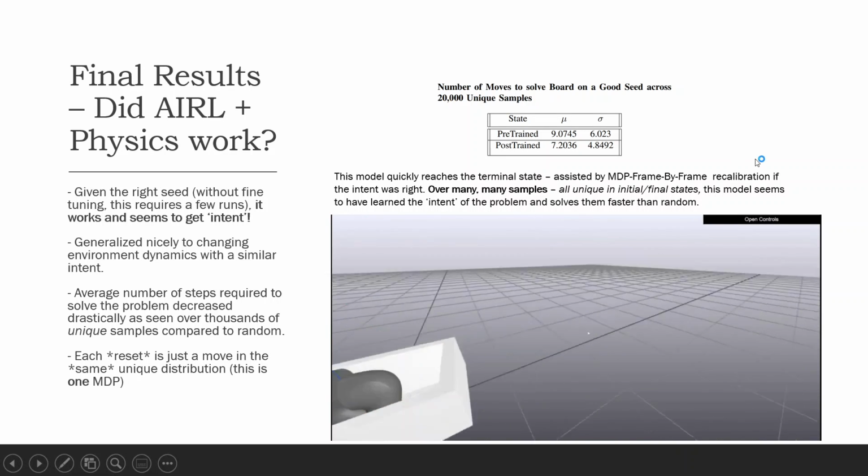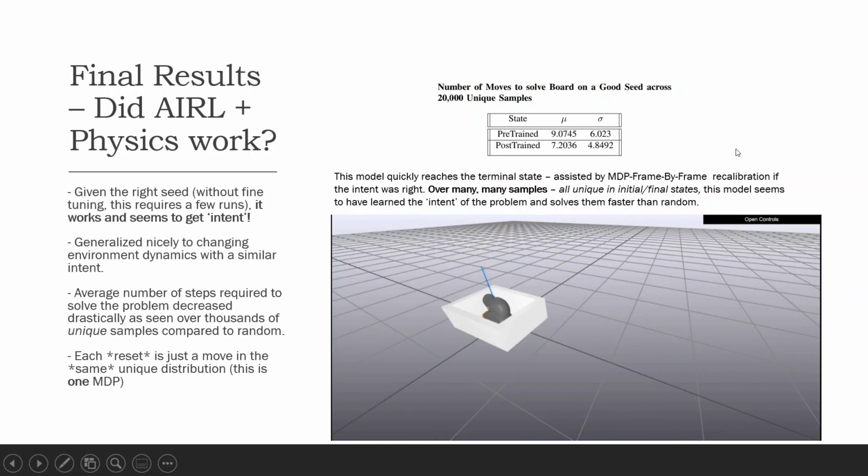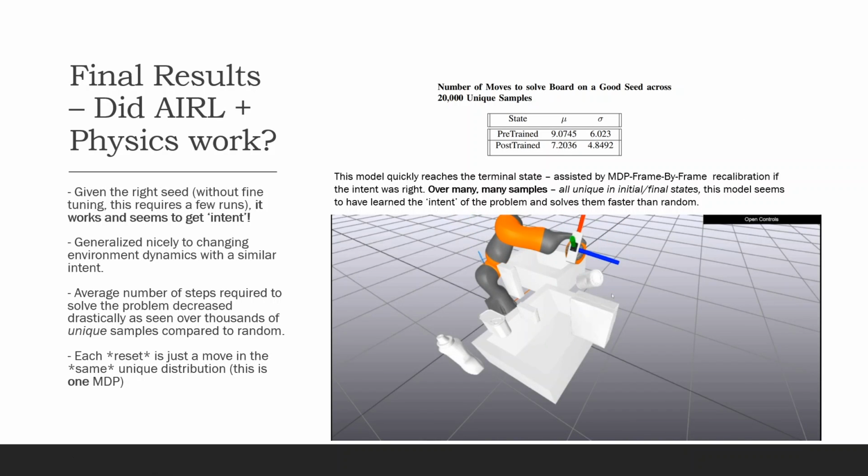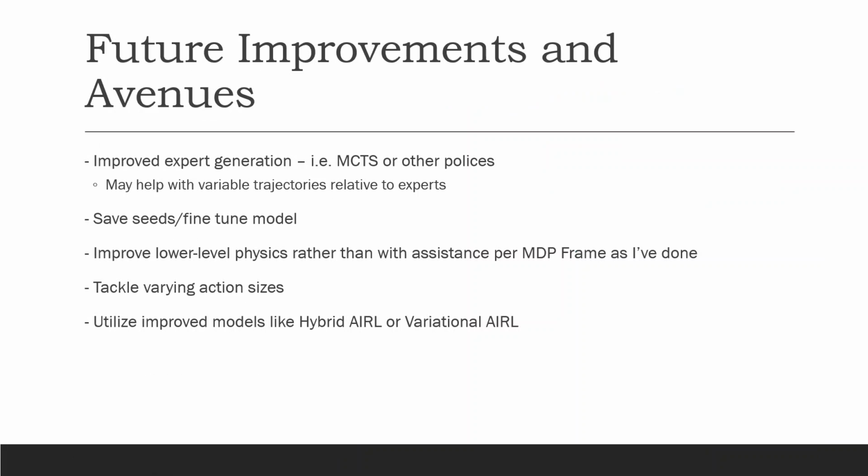We found that this does seem to indicate intent learning, because with the right seed, over many, many, many runs, it does have a much lower number of moves taken to actually be able to solve the board. There's definitely improvements we can make related to using better models, improving the lower level physics, but with what we've seen, it definitely seems to indicate learning.